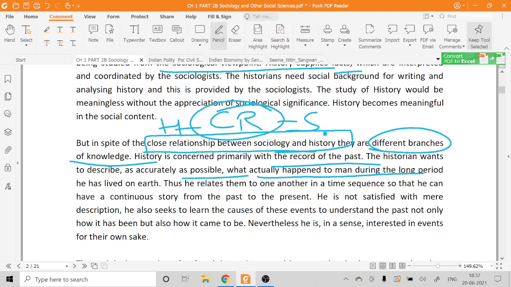They will give you the record of the past. Thus all the thinkers relate events to one another in a time sequence so that one can have a continuous story from the past to the present. He is not satisfied with mere description.